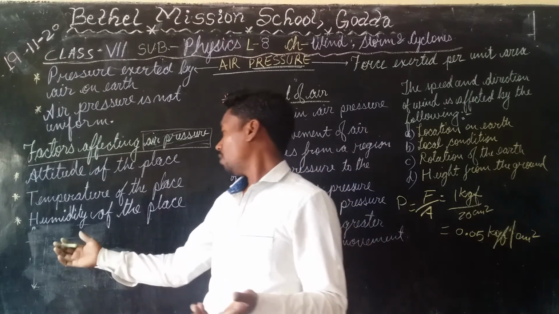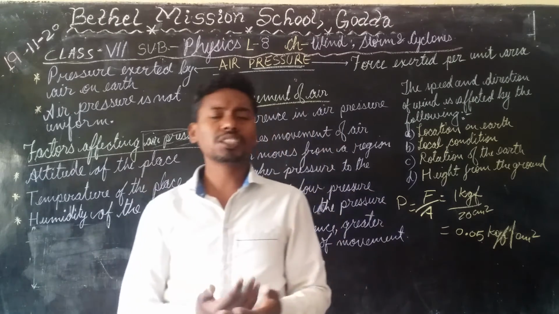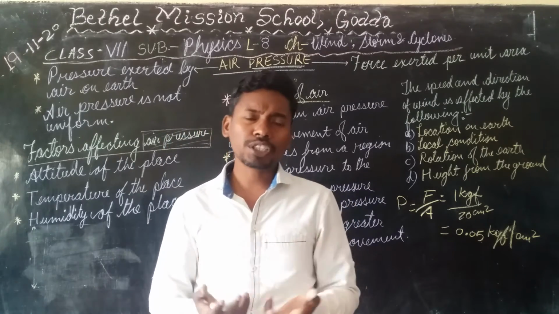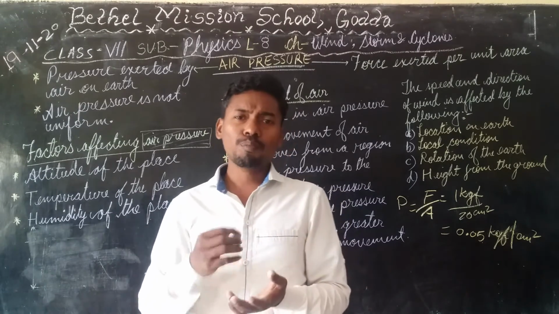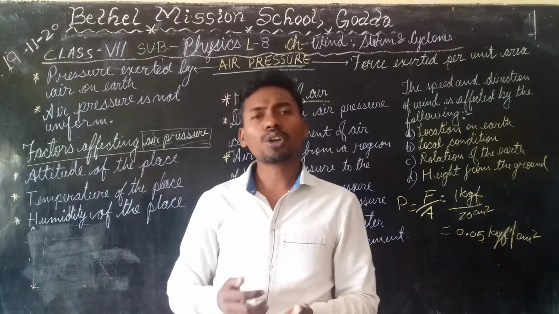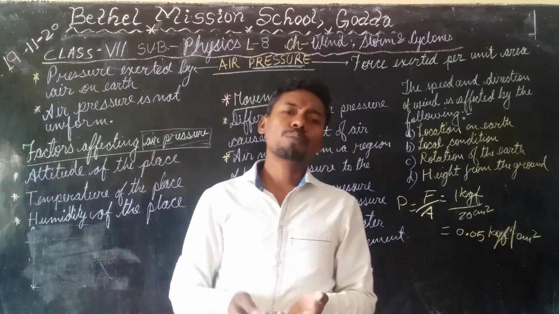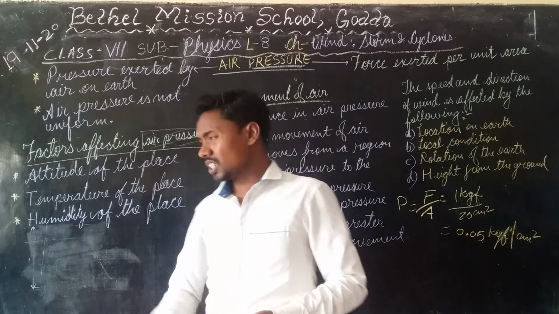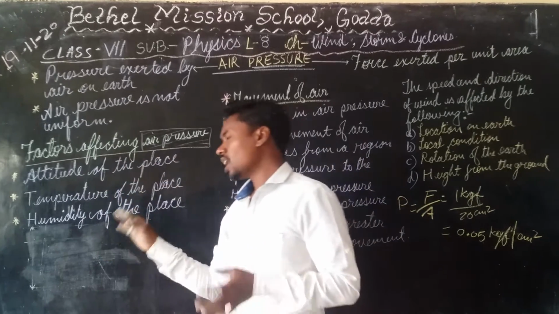Okay, and then we have humidity. The greater the humidity, the more the pressure is increased. Pressure is related to the amount of mass the air holds. If more moisture is there, it adds to the mass and weight of the atmosphere at that place, and therefore the more the humidity, the more is the air pressure. So these are some of the factors because of which air pressure varies.